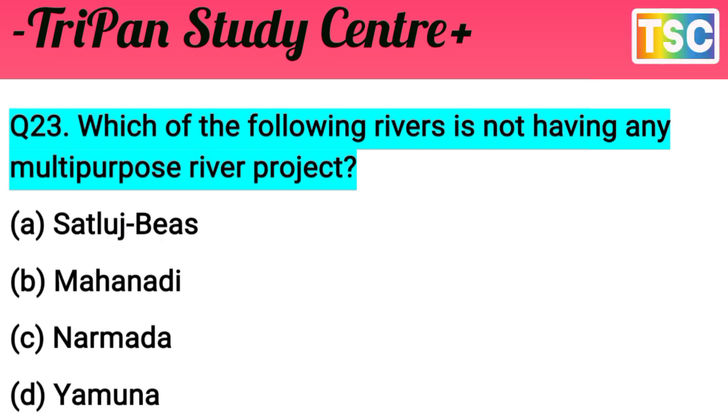The question is clear here. Which of the following rivers is not having any multi-purpose river project? Satluj Beas is a multi-purpose project. B is a multi-purpose project. And Narmada is also multi-purpose. But D, Yamuna, is not having any multi-purpose river project here. The option D is the correct answer for this question. The answer Yamuna is correct.